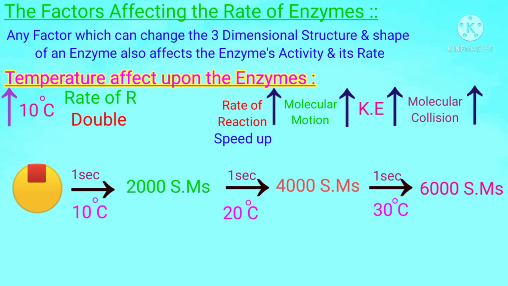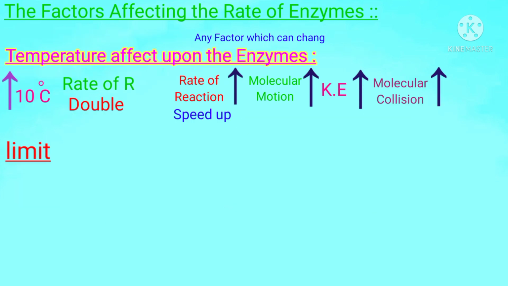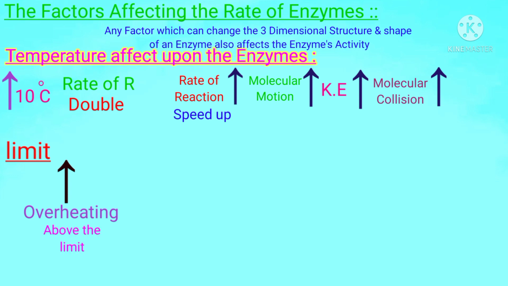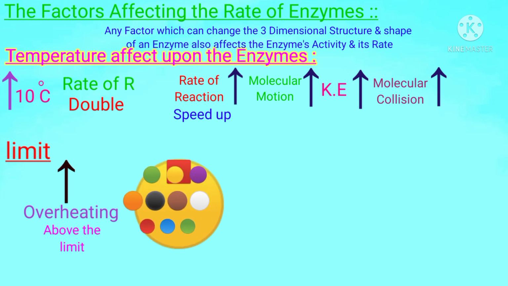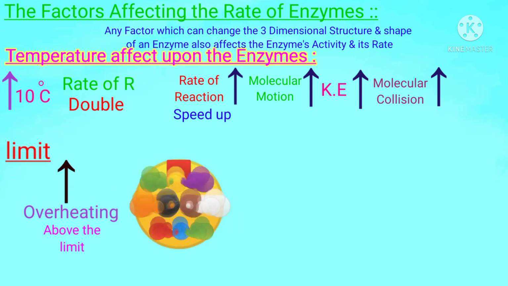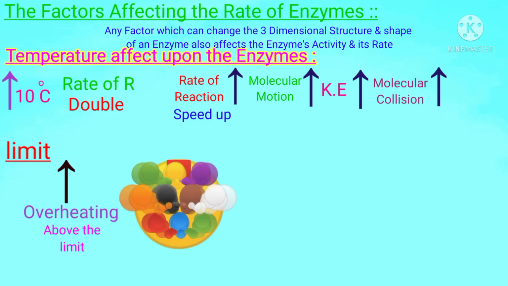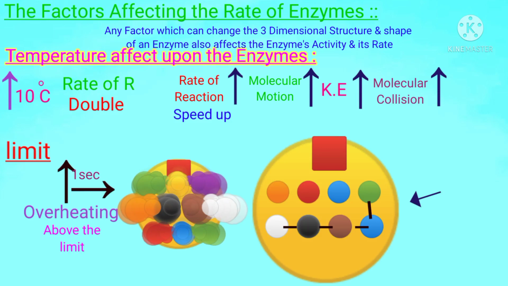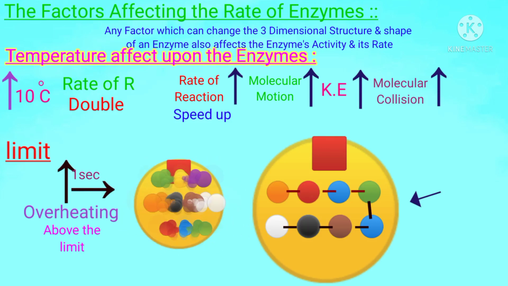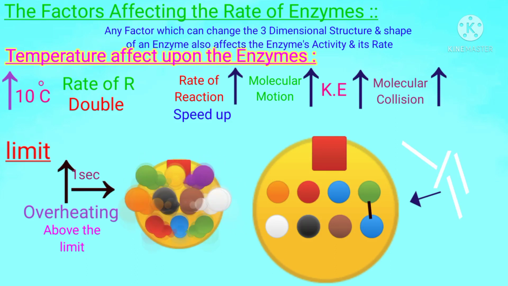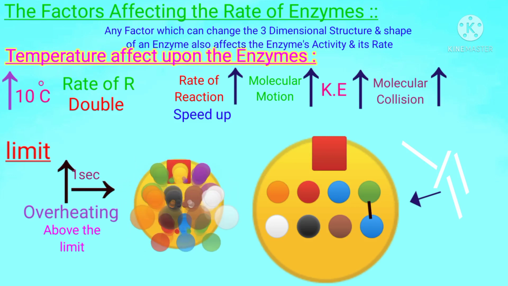But students, everything has a limit, a barrier. So if we increase the temperature more and more up to the limit, then the vibrational motion between the molecules will become more and more severe. In this way, all the bonds between the molecules of the enzymes will be broken down, especially the bonds between the amino acids of the enzymes, because these bonds can split by much stronger vibrations between the molecules and atoms.